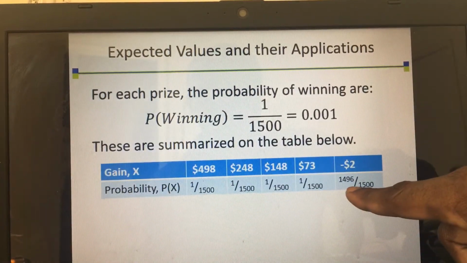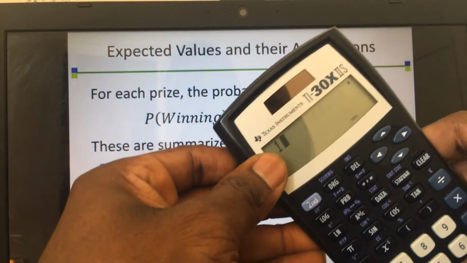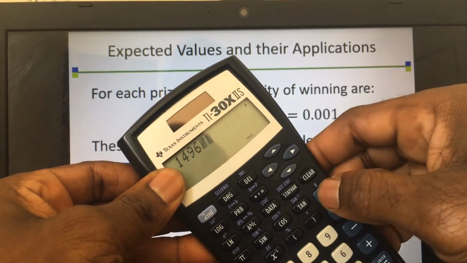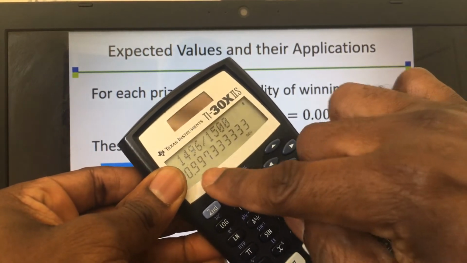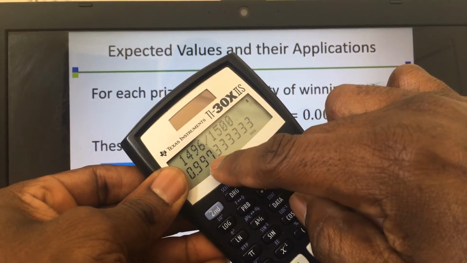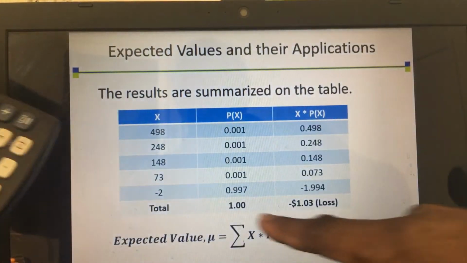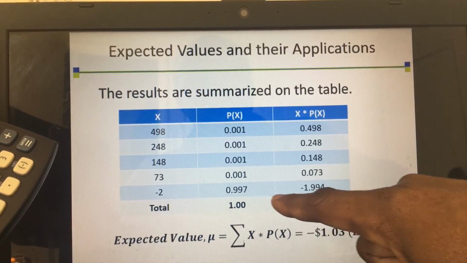I have it here as 1,496 divided by 1,500. That gives us 0.997 if you round it to 3 decimal places, which is what I have here. So for you to lose the $2, the probability is 0.997.